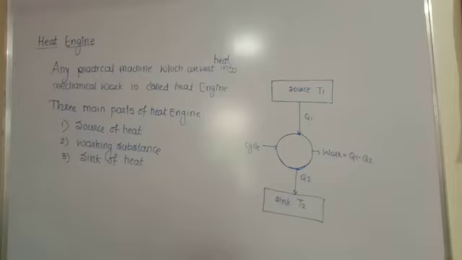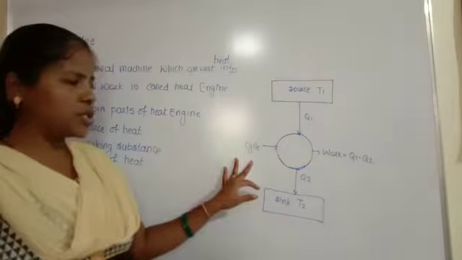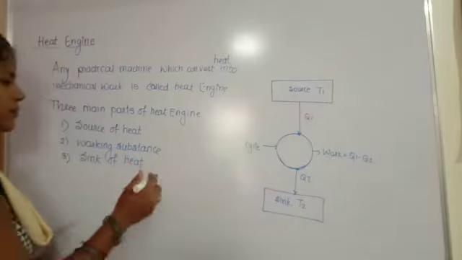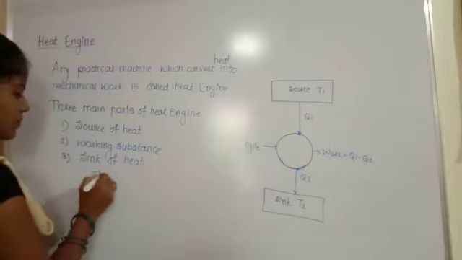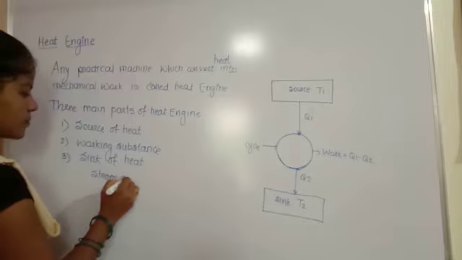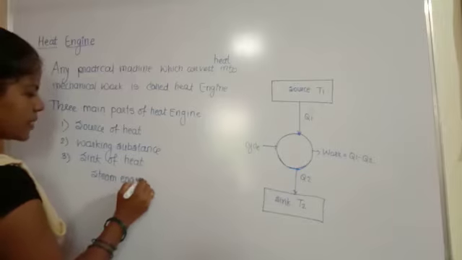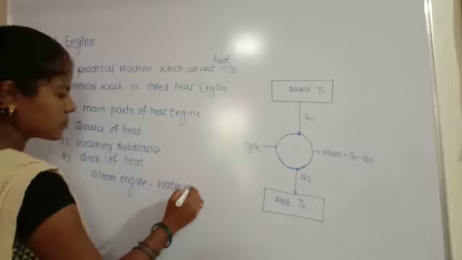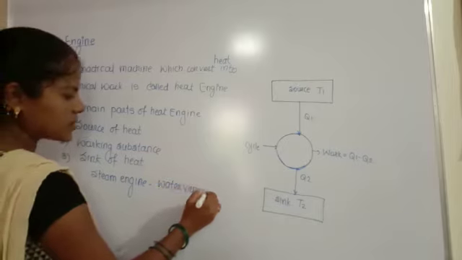The next term is the efficiency, and for that the working substance is used. In a steam engine, as the name suggests, water vapor is used as the working substance.